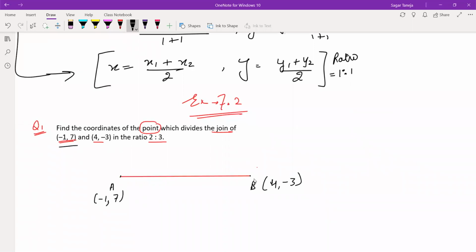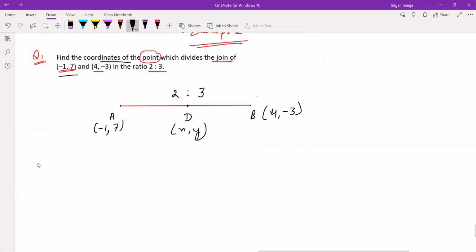We have joined these two points, and it is divided by another point. Let this point be D, dividing the line AB in the ratio 2:3. So x1, y1, x2, y2 are given, and m1, m2 are given. You have to calculate the coordinates of the point which is dividing. This is point D, and let its coordinates be x, y.